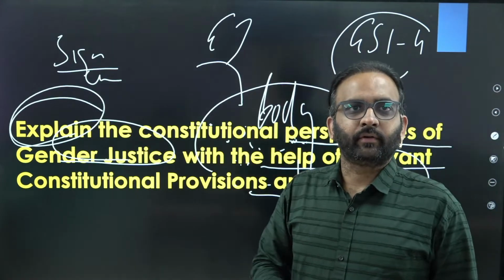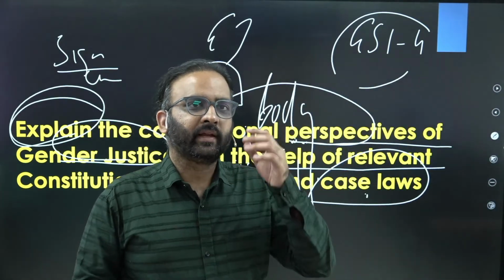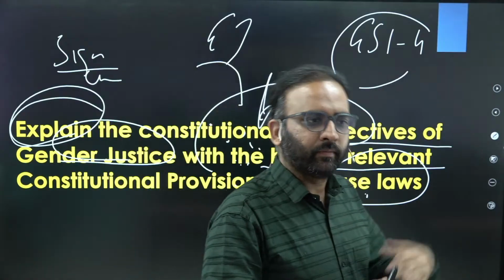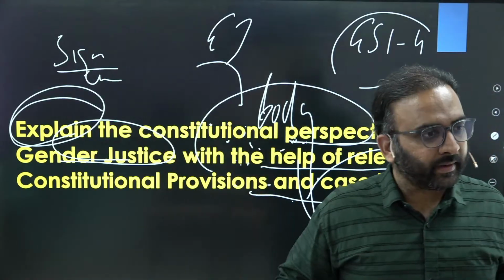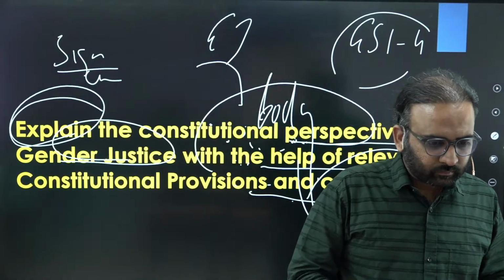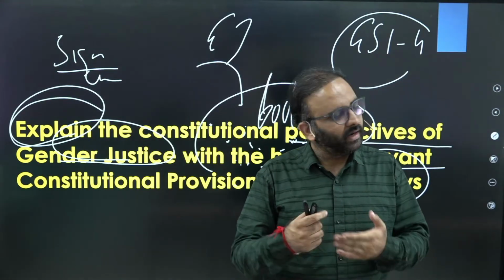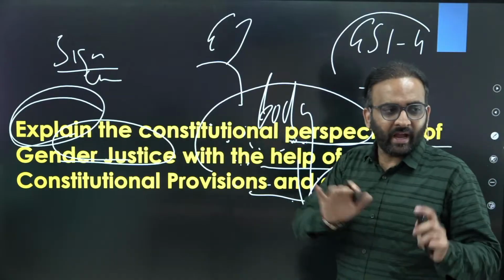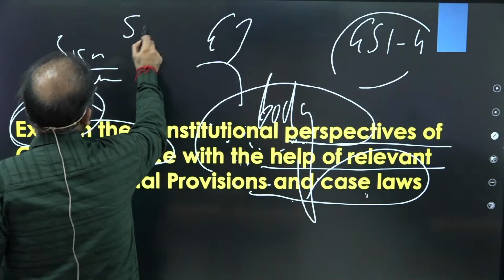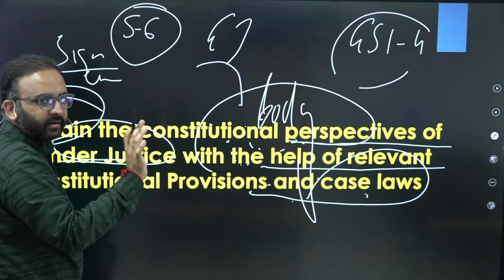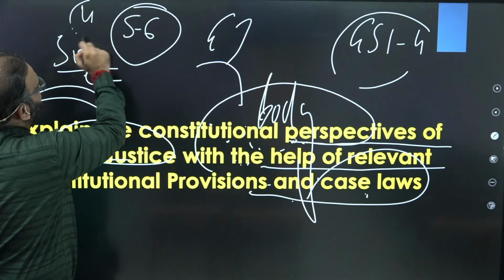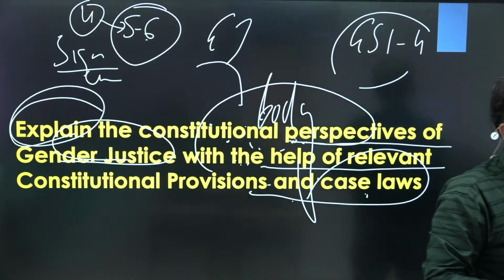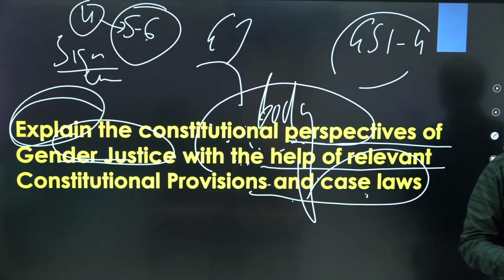Sir, can we use data for gender injustice in the introduction, and the importance of gender equality for good governance, like accountability, representation? That also you can talk about. Gender equality is important not only for good governance but also for overall societal progress or economic development, right? Or for smooth political functioning and so on. That you can mention, but it should be crisp. It's a 15-mark question, so you have the leeway to write 5 to 6 lines of introduction, right? The introduction should be a minimum of 4 lines for this question and a maximum of 6 lines, right? In that you can talk about the importance of gender justice or equality, right?